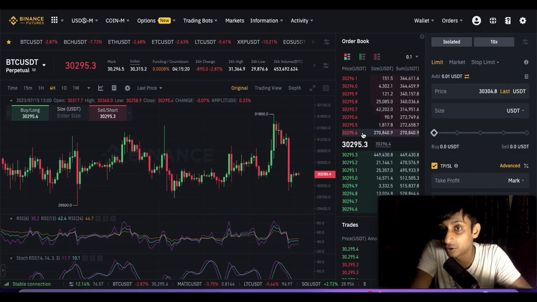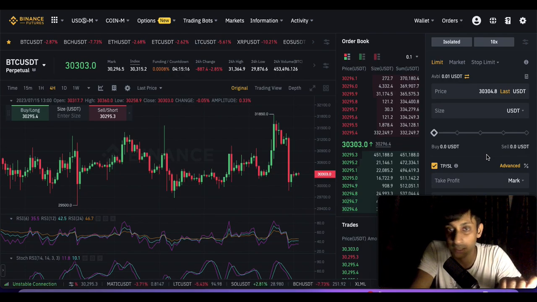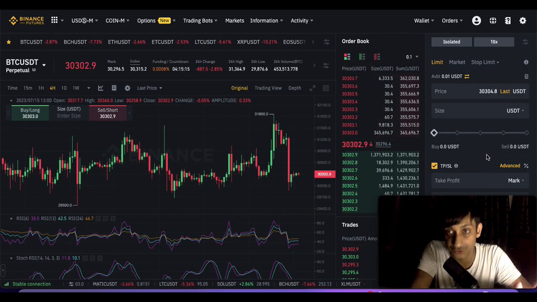That $100 will become $200. So it's a fast gain and fast loss. So in this case, we will be doing 10x leverage, starting with $100, and the goal is to have 10% increment at a time. So now I hope this thing is clear, the leverage trading is clear.